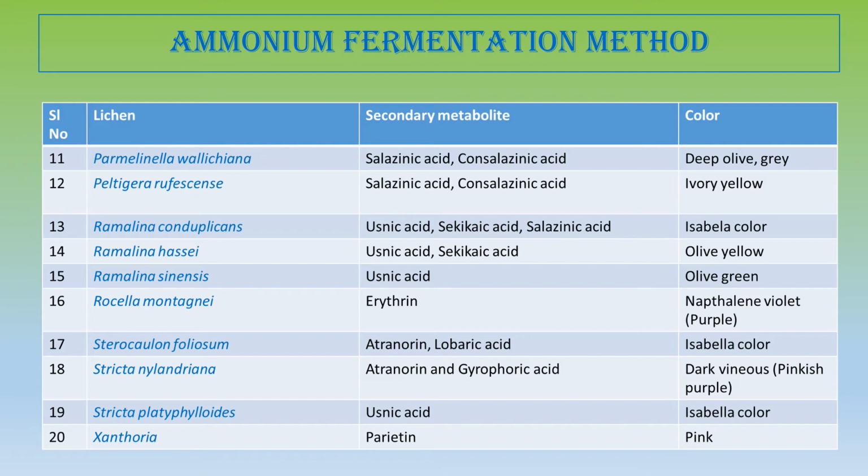Then the last is Xanthoria parmelia. Xanthoria, belonging to Xanthoriaceae, is a crustose lichen, and this is a very pollution tolerant lichen, and it produces parietin, which is a very good coloring matter, and produces pink color by the ammonia fermentation method.